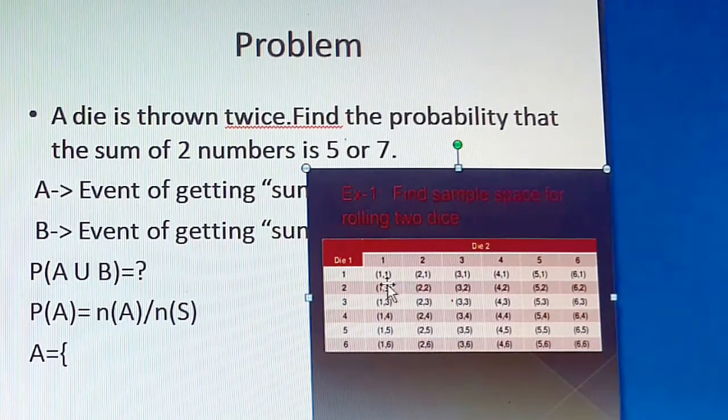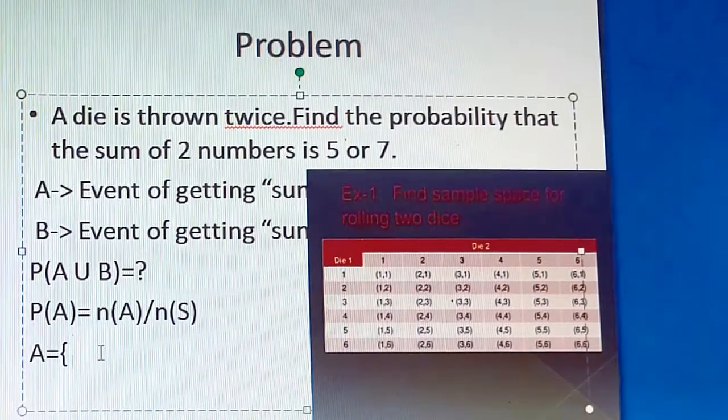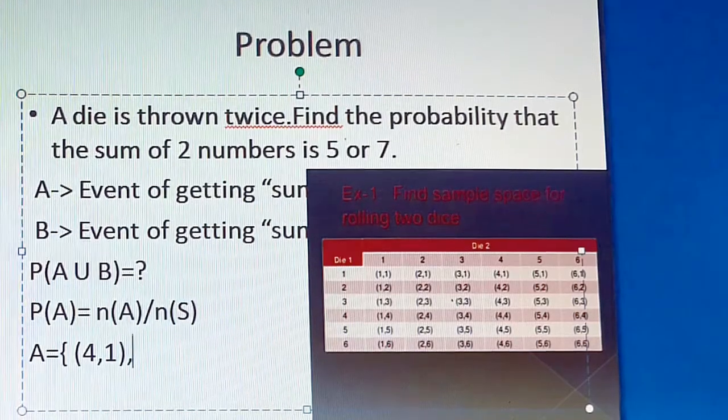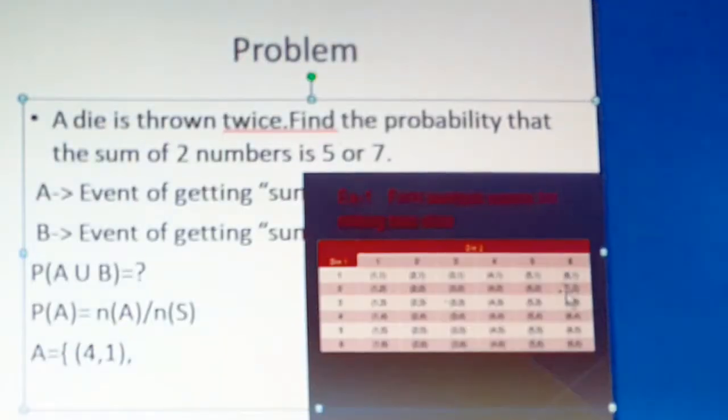Sum of 5 means, see the first row. In the first row, if you take 1 plus 1, it will give you 2. We are not getting there. 2 plus 1 will give you 3. 3 plus 1 will give you 4. 4 plus 1 will give you 5. Yes, this we can take up in the first row, 4 comma 1, right? So the first sample point I can write as 4 comma 1. 5 comma 1 we cannot take, because 5 plus 1 will give you 6. Similarly 6 plus 1 will give you 7. We will not take that also.